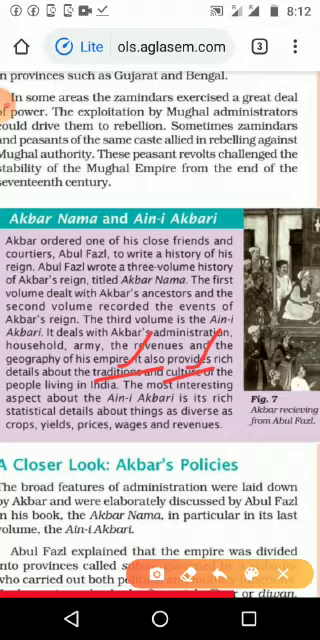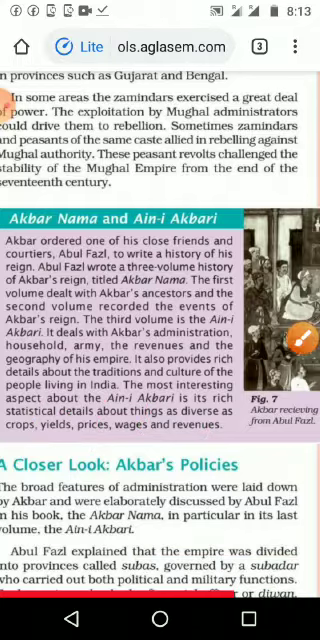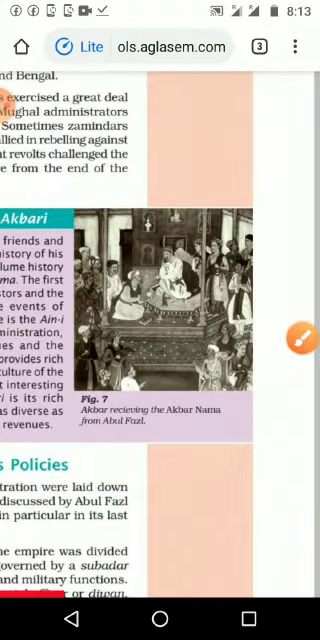The most interesting aspect of the Ain-i Akbari is its rich statistical detail. Every year they conducted surveys, so all the statistics and details are given in the book, on subjects as diverse as crops, yield, price, wage and revenue. What all things? The statistics of crop, yield, price, wage and revenue, including what the wage of that time was for each and every person. Everything is given very clearly.